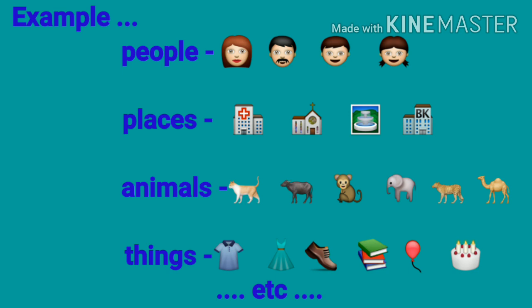Next is animals: cat, buffalo, monkey, elephant, cheetah and camel. Last category is things: t-shirt, frock, shoe, books, balloon and cake. So kids, all of these are called naming words. These are examples of nouns. Got it? Very good.